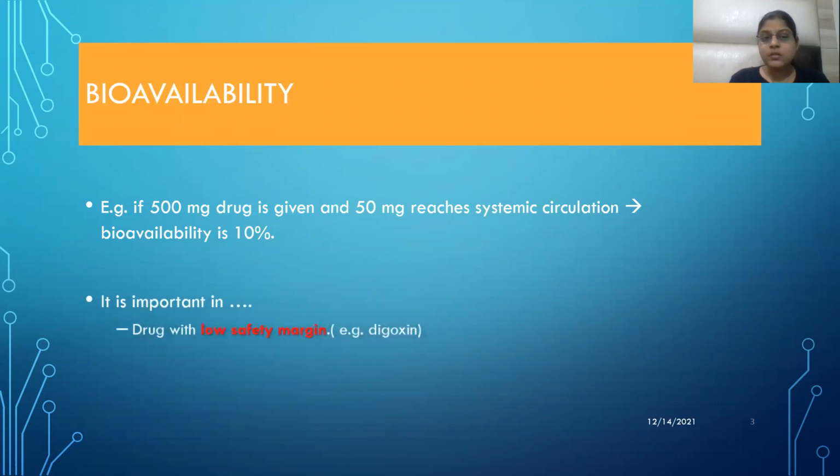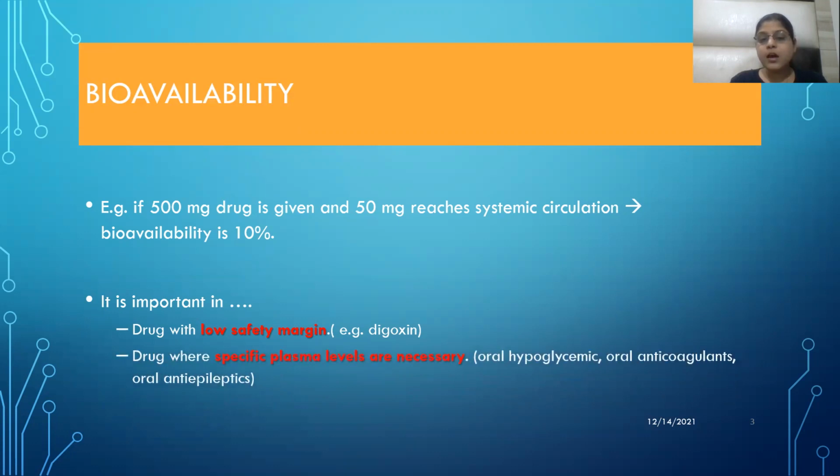And it is important for drugs with a low safety margin. Low safety margin means a narrow safety margin, meaning the difference between the minimum toxic concentration and the minimum effective concentration is very low. They have a fine line of therapeutic response. If we increase the dose a bit, the toxic concentration will be reached, and if we decrease the dose a bit, then subtherapeutic concentration will be reached. In those cases we need to know the bioavailability of the drug, like digoxin, where specific plasma levels are necessary.